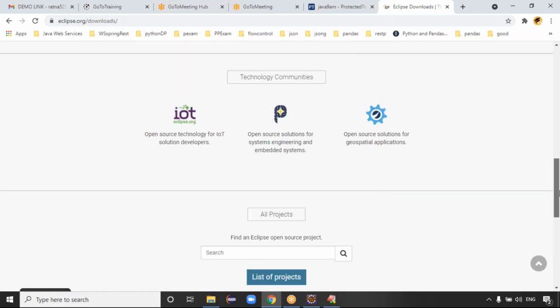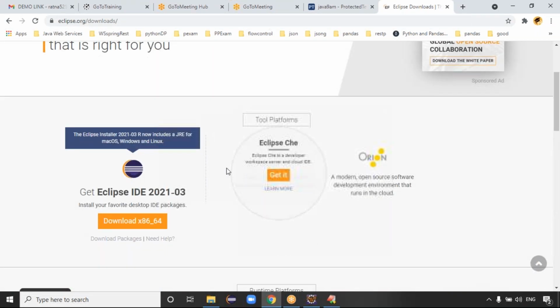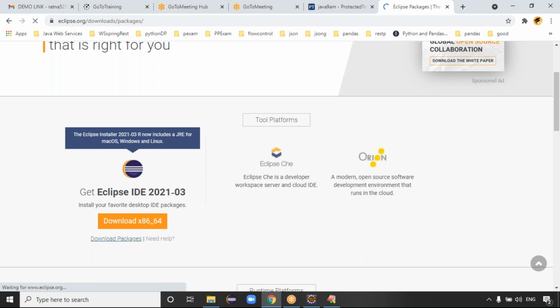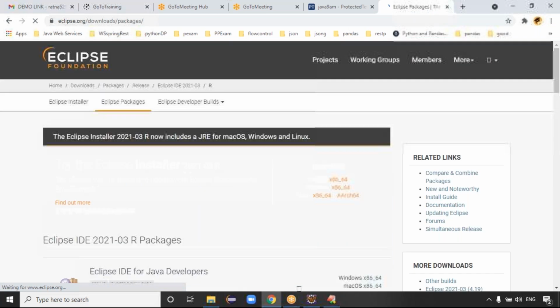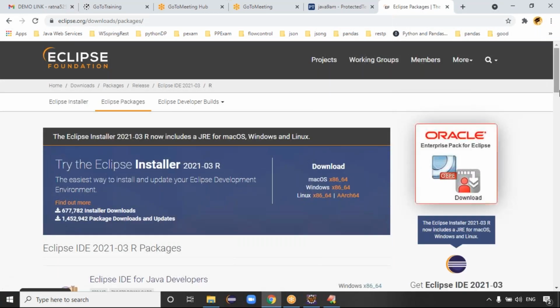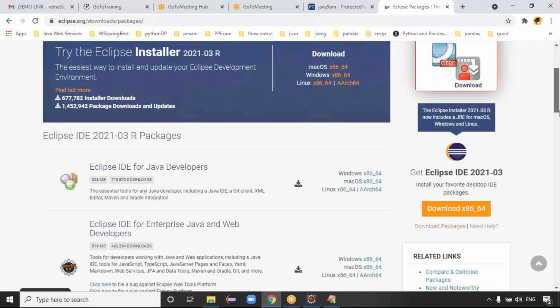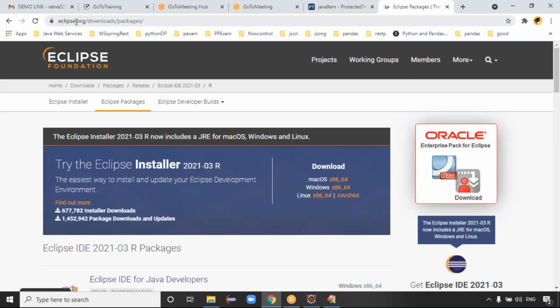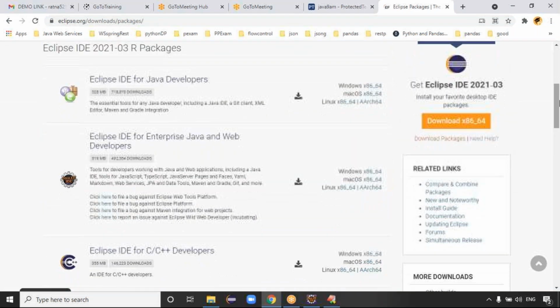We have, see guys here, download x86 and x64, right? Here you can go for the download packages, guys. If you click on download packages, it's showing multiple things, like which operating system you're using. In eclipse.org downloads you'll find the packages. If you click the packages, it asks which version you want.